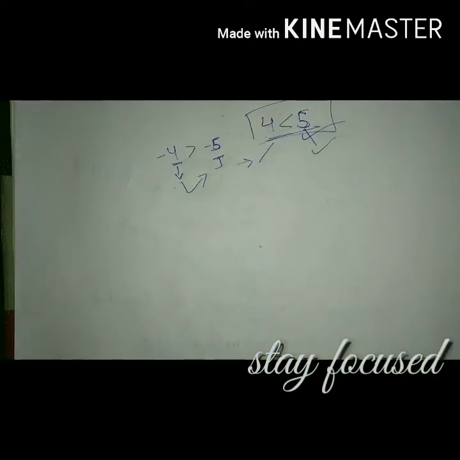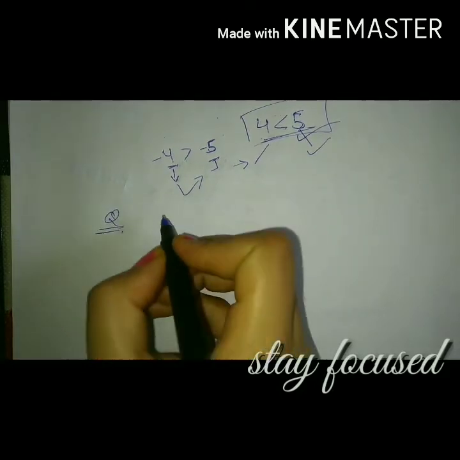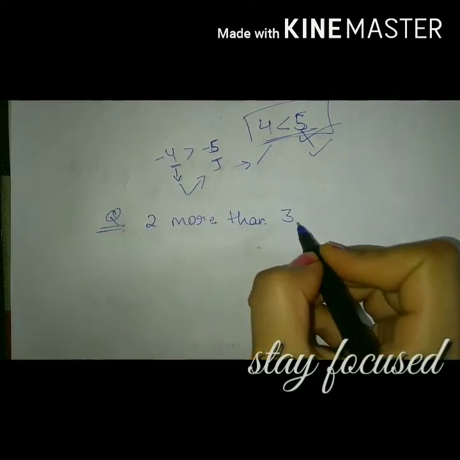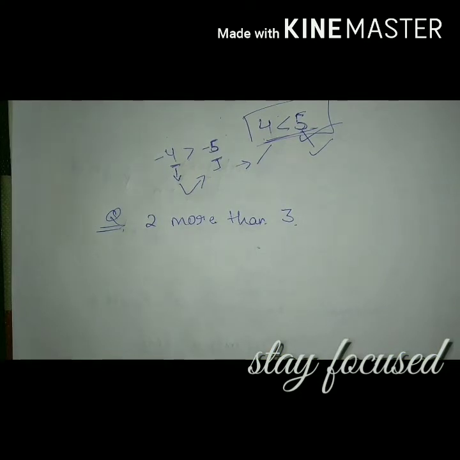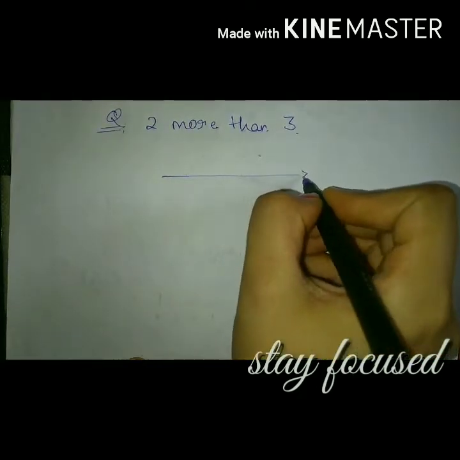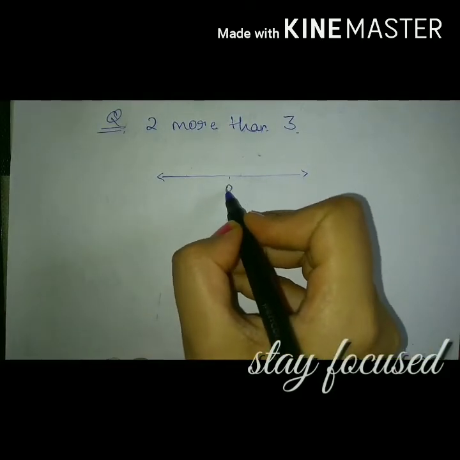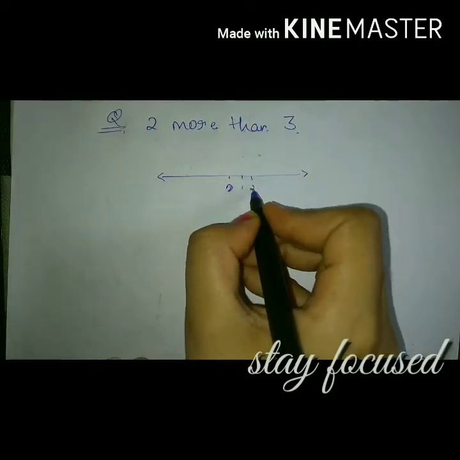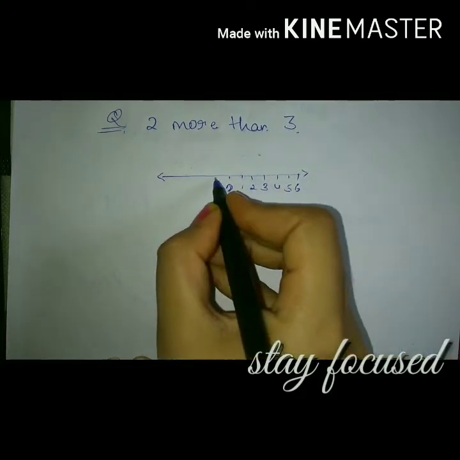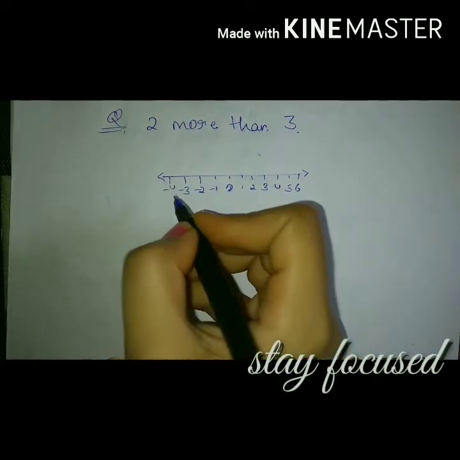Now let us take a question. 2 more than 3. We have to add this using a number line. First of all, we have to draw a number line. 0, 1, 2, 3, 4, 5, 6, minus 1, minus 2, minus 3, minus 4.